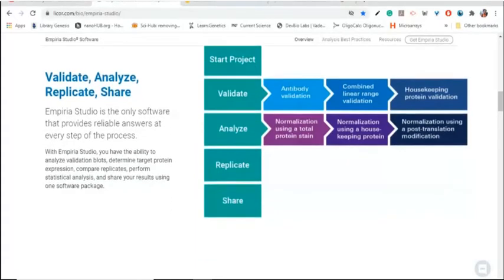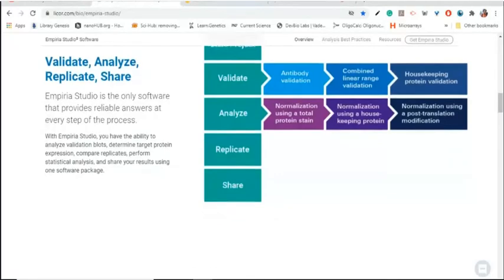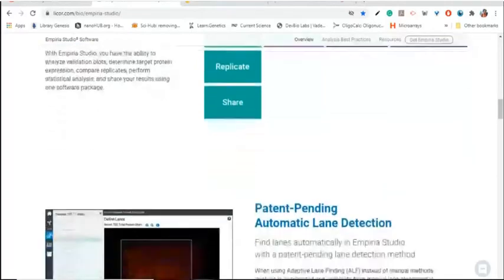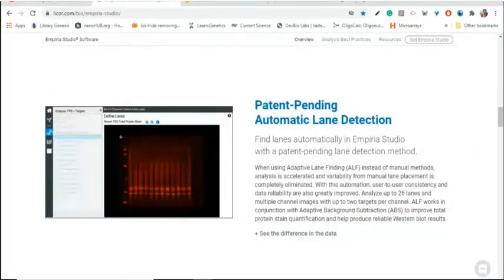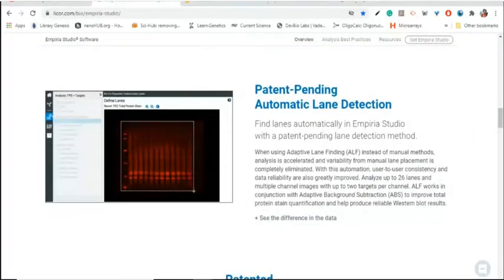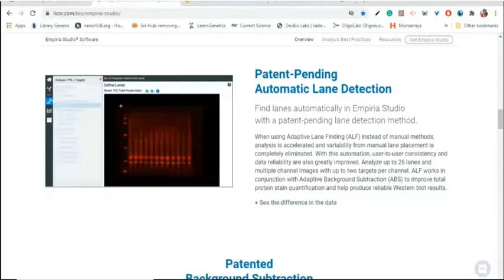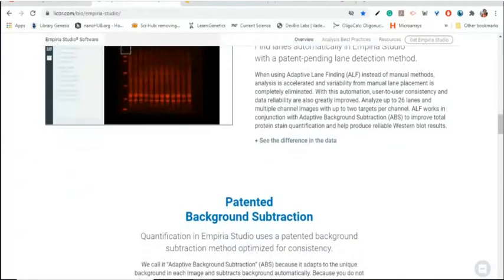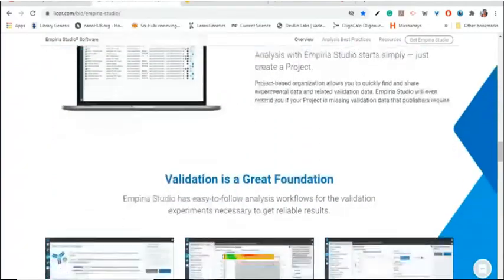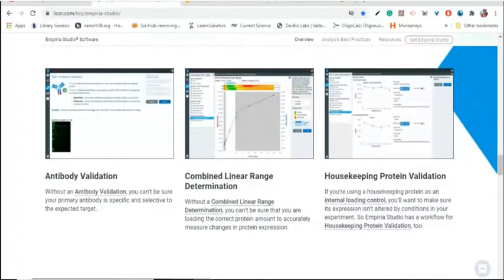And also this software will be helpful for you in normalizing your data, quantitative data, and also on various things. You can learn about the various features of this software on these platforms, and also you can download their guidelines and manuals here on this website.